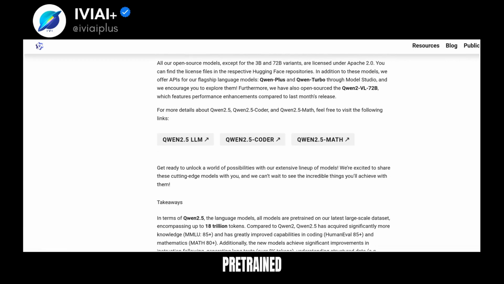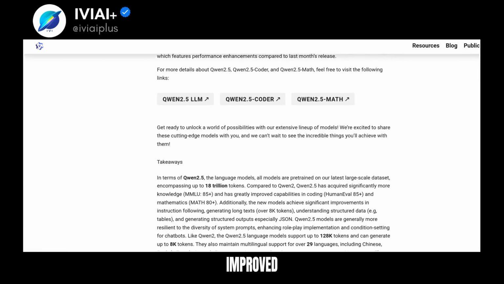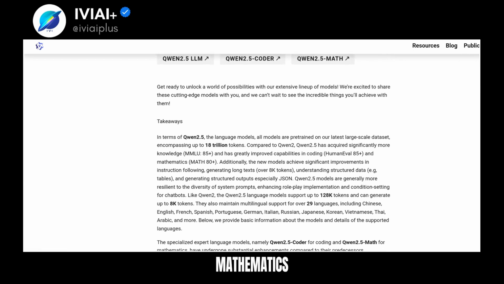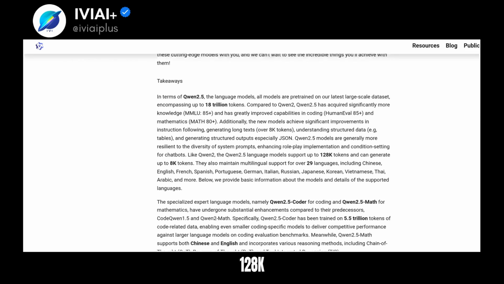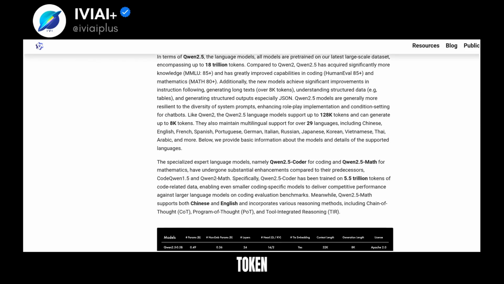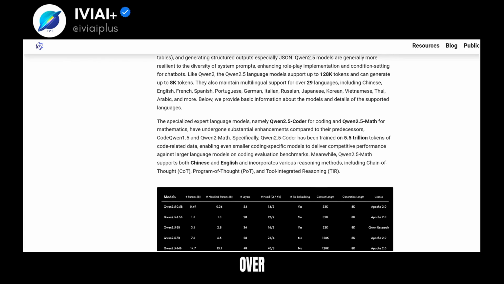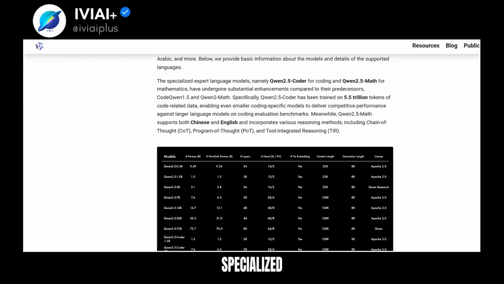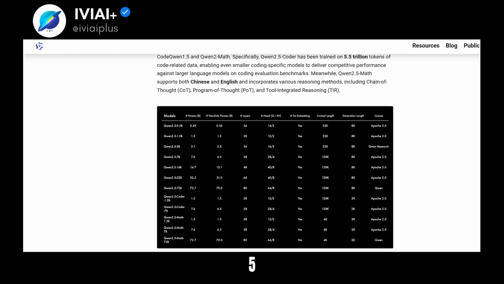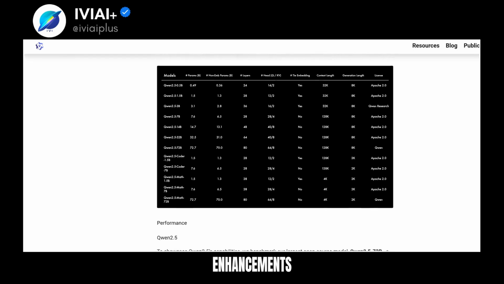Qwen2.5 models are pre-trained on a large-scale dataset with improved capabilities in coding and mathematics. They also support up to 128K tokens and 8K token generation, with multilingual support for over 29 languages. The specialized Qwen2.5 Coder and Qwen2.5 Math models have seen significant enhancements.